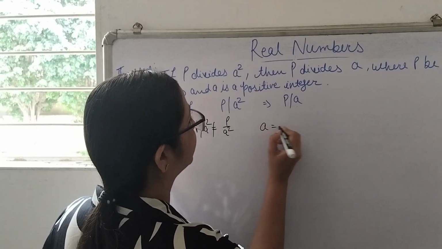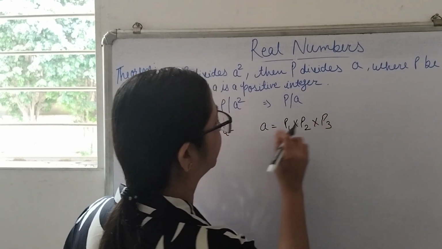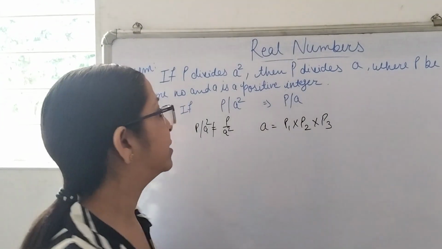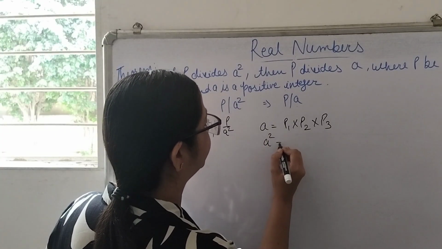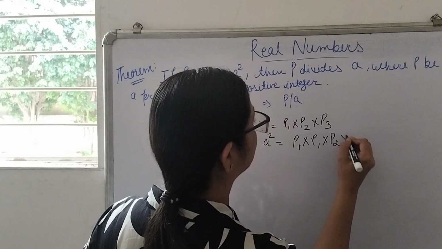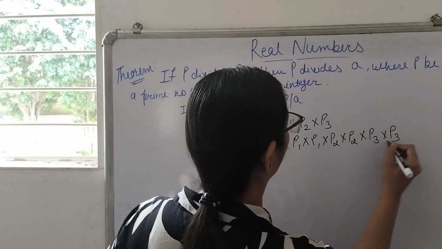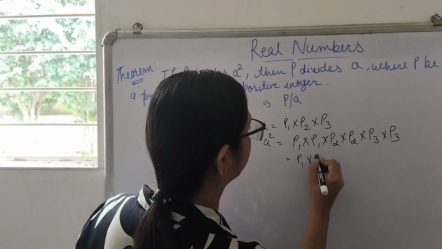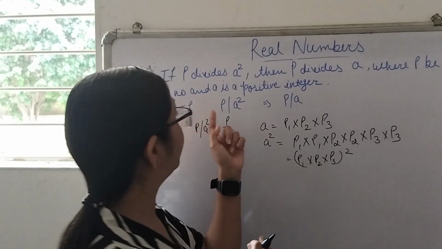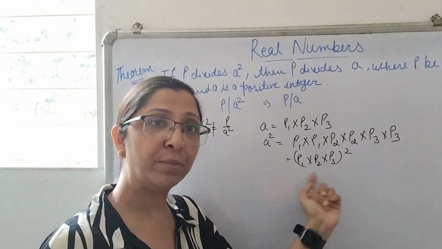Now as we are saying that P is a prime number, and suppose A is any composite number which can be represented as the product of prime numbers. Suppose we are representing this A as the product of these prime numbers, then A square will be P1 multiplied by P1 multiplied by P2 multiplied by P2 multiplied by P3 multiplied by P3. Or we can say that P1 into P2 into P3 whole square also.